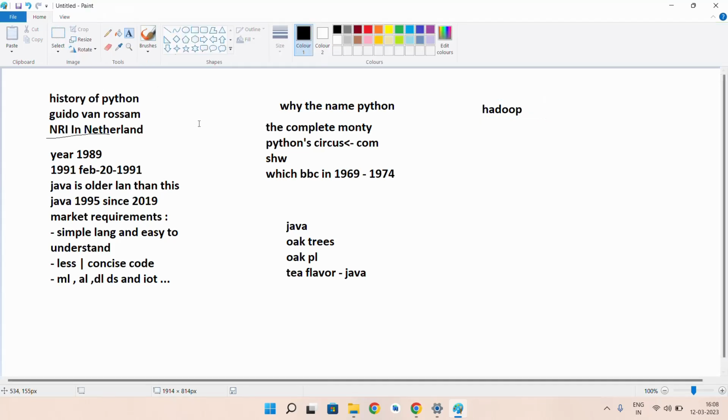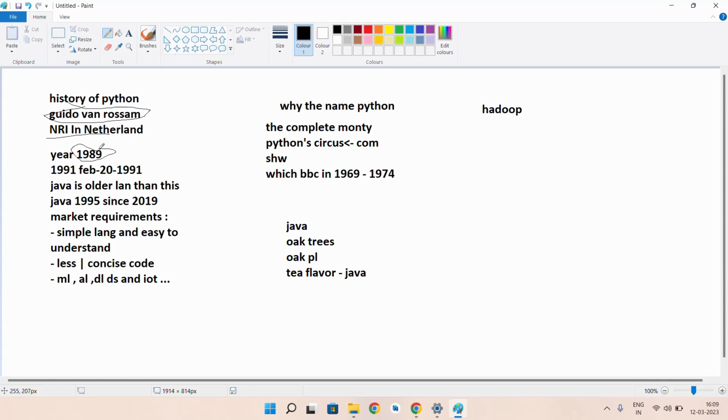The person who created Python was Guido van Rossum. He worked at the National Research Institute in the Netherlands, and while working there, he created Python. Python was actually created in the year 1989.